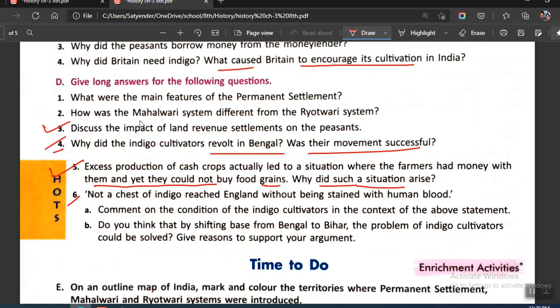Okay, there was one more thing that I just want to tell you. In question number 4, though we talked about this part, for this part, were their movements successful, so you'll be writing the answer as yes. Okay, that would be all for this. We will be continuing with the next class. If you have got any doubt, then you just let me know in the class.